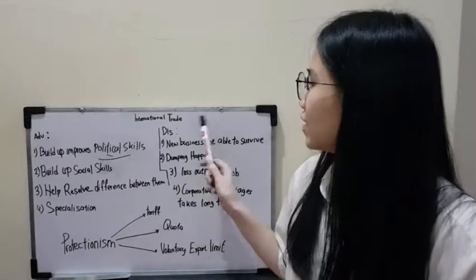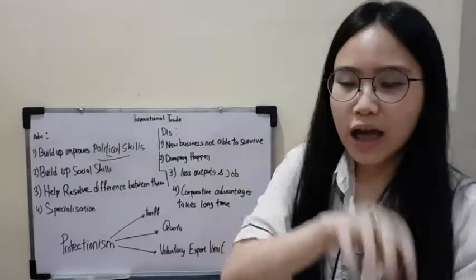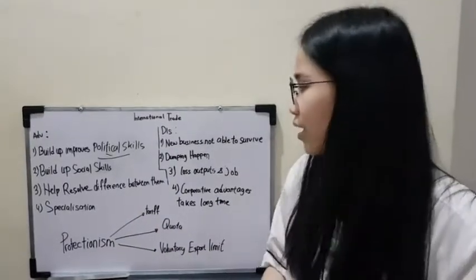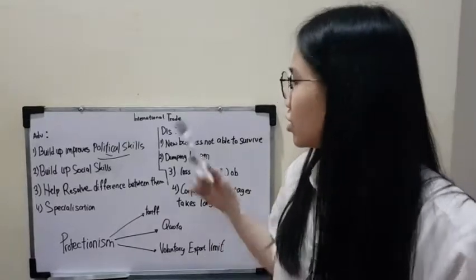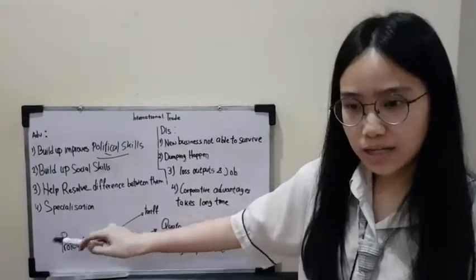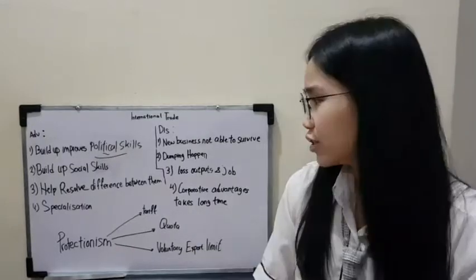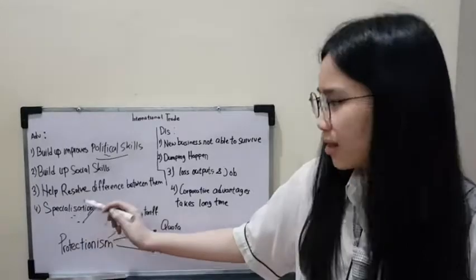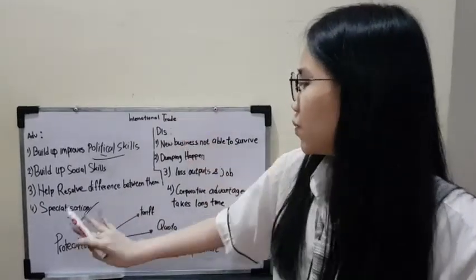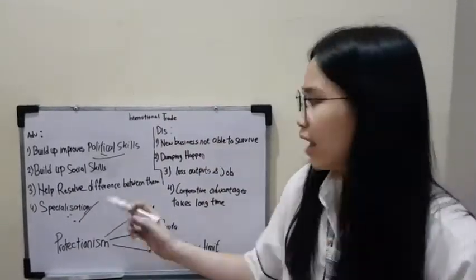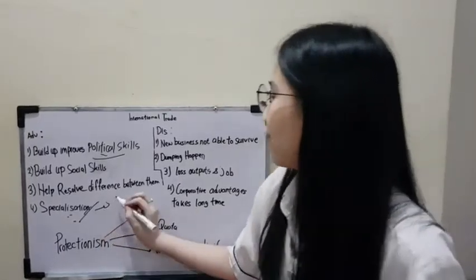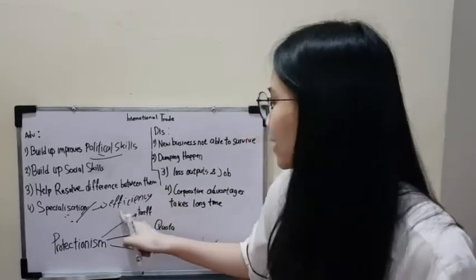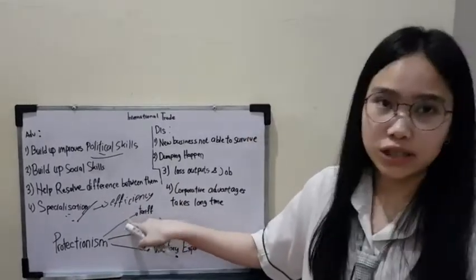Now, because of this international trade, each country is able to help other countries in terms of what they are lacking. This international trade allows them to build up their specialization. Now they are able to use all of their resources for their specialization product. This is why international trade helps specialization run well, and this specialization will lead to efficiency, which is a very crucial thing that every country needs to achieve.